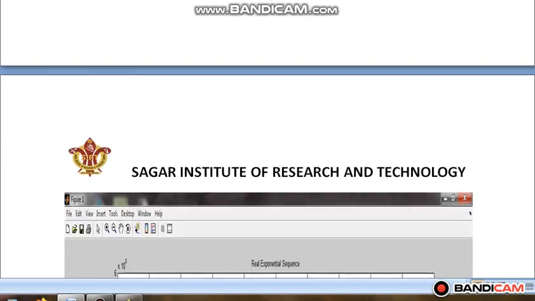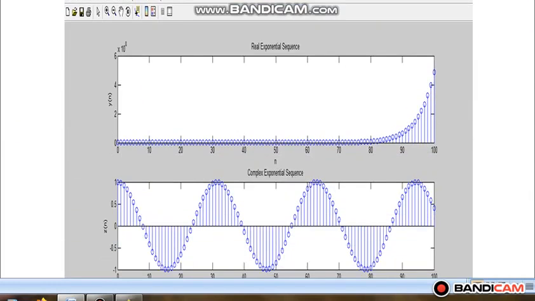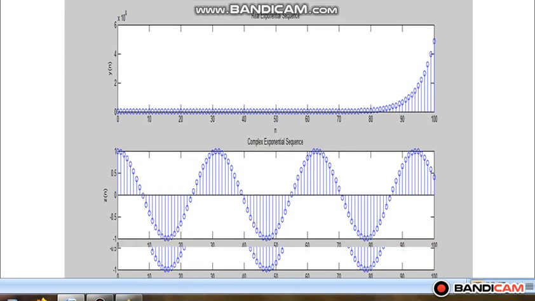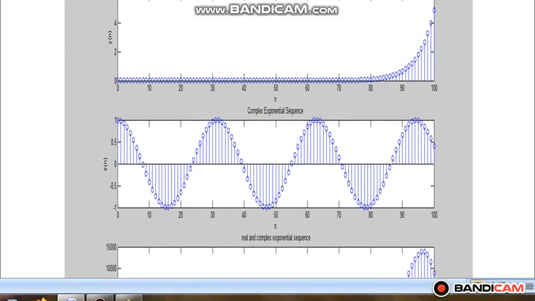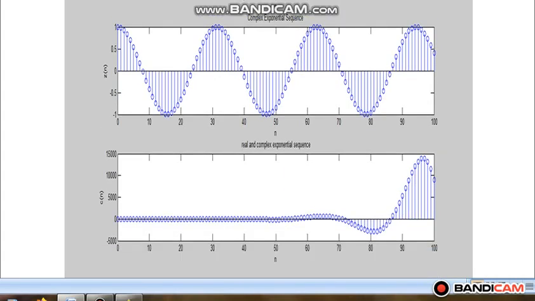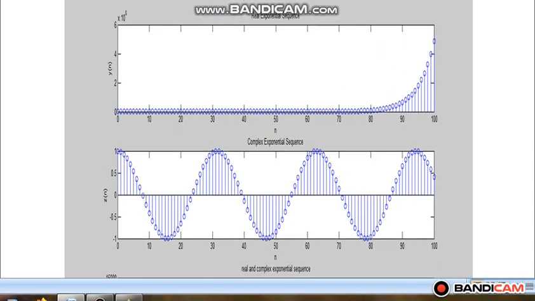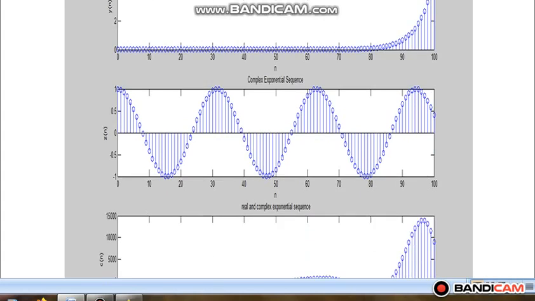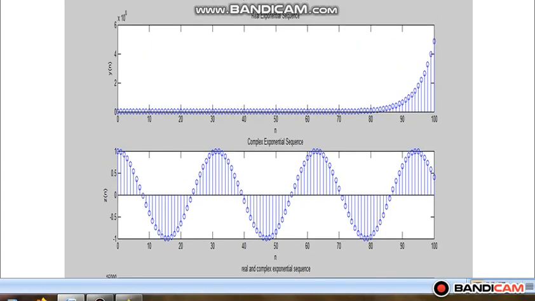When I run this MATLAB program, I'll get 3 graphs. First is for real exponential sequence, second graph is for complex exponential sequence, and third graph is for real and complex exponential sequence. So here I can see that real exponential sequence graph is non-periodic, whereas complex exponential sequence is periodic signal. So this is all about my first experiment. So now I end my session.